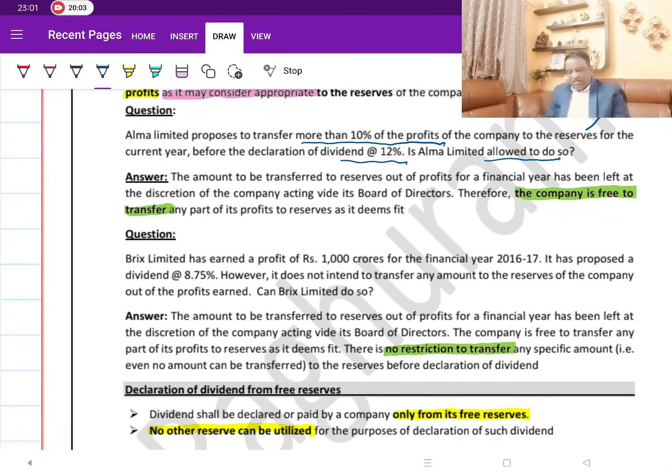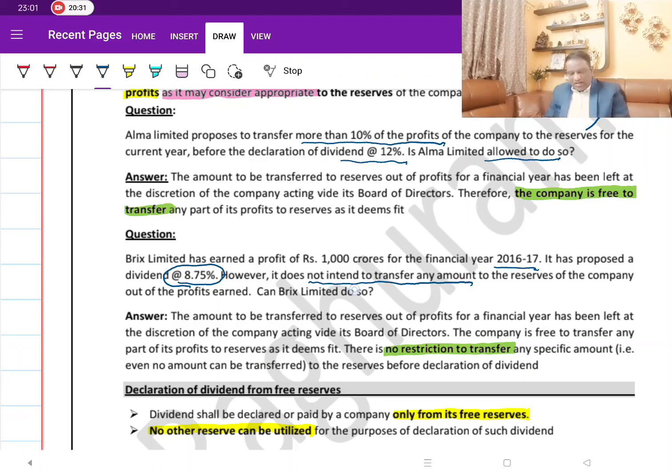Bricks Limited has earned a profit of 1000 crores for the financial year 16-17. It has proposed a dividend rate of 8.75. However, it does not intend to transfer. So look at here. They do not want to transfer any amount to the reserves, but they want to declare the dividend. So they want to cater to the short-term shareholders, but the long-term shareholders are disappointed. The company is not saving anything, and is not willing to save for the future.